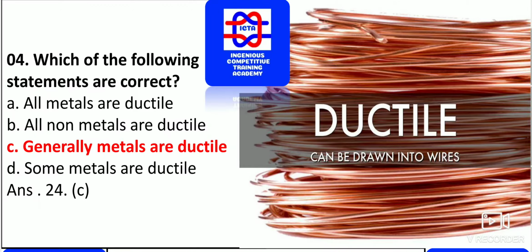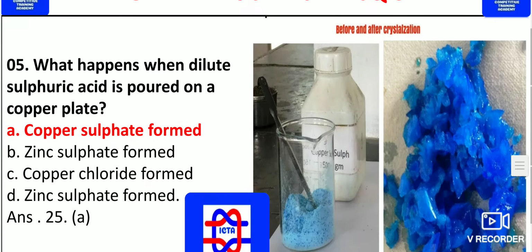Which of the following statements is correct? Generally metals are ductile is the correct statement. As you can see, there are copper wires which can be drawn into wires. All metals are ductile, not necessarily. All non-metals are ductile, it is also not necessary. Some metals are ductile, it is also not necessary. Here, generally metals are ductile is correct.